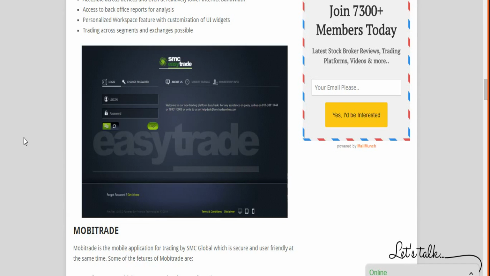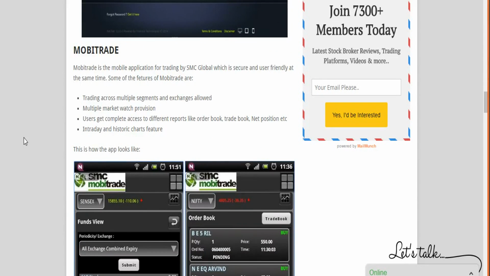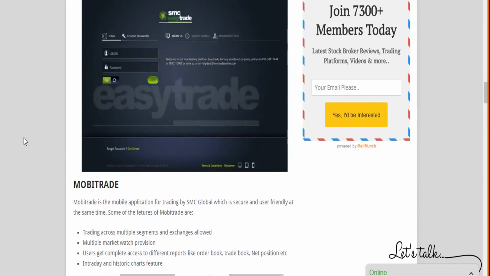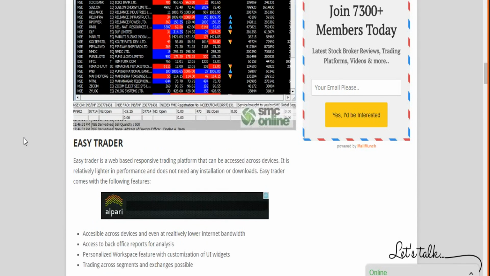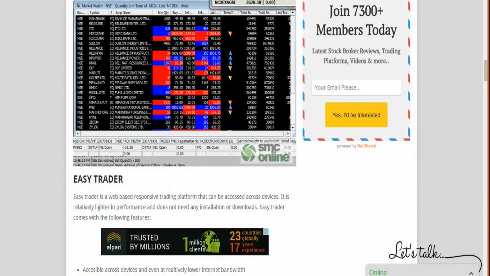So in case of SMC Global Online, the only application that is worth using is their browser-based application called Easy Trader. The mobile application certainly needs a lot of improvements, while the trading terminal software can be improved in terms of user experience. Now we will talk about SAS Online trading platforms and see whether they are any good for you.